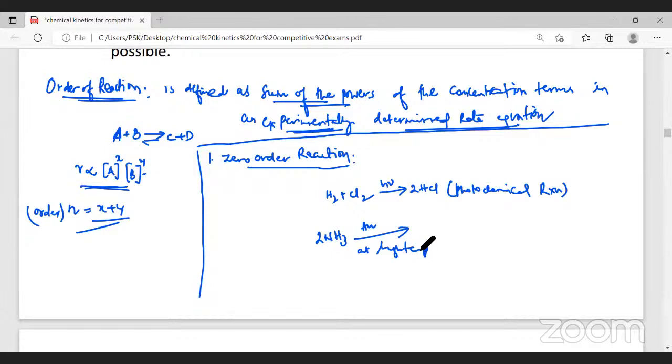What happens is this ammonia will decompose to form nitrogen gas and hydrogen gas. Now, what is the order with respect to the first equation? And the order with respect to the second equation, what is that you expect? Tell me. This is at high temperature, 1130 Kelvin, very high temperature. Tell me, what is this order?